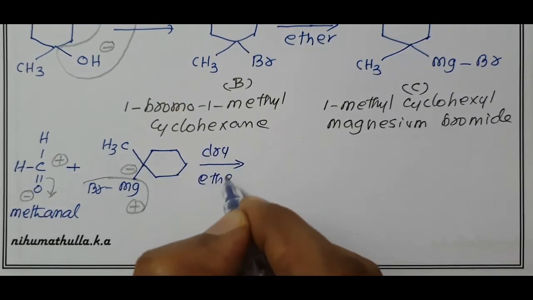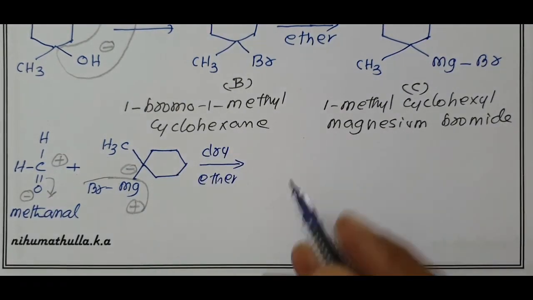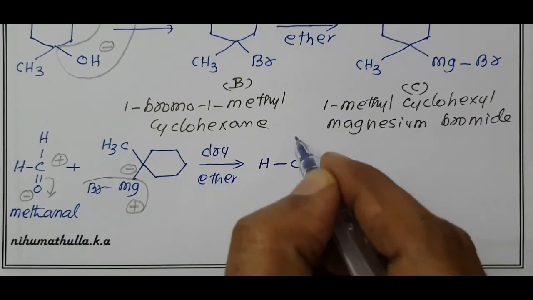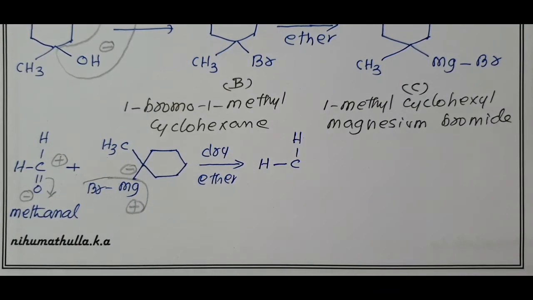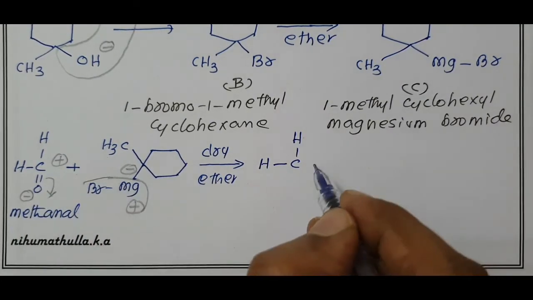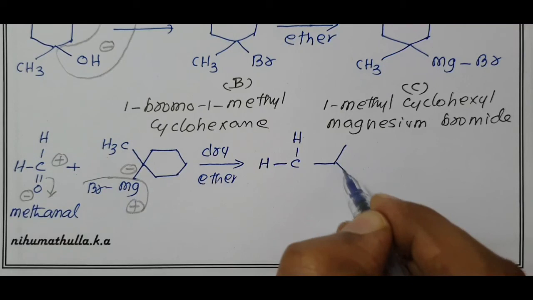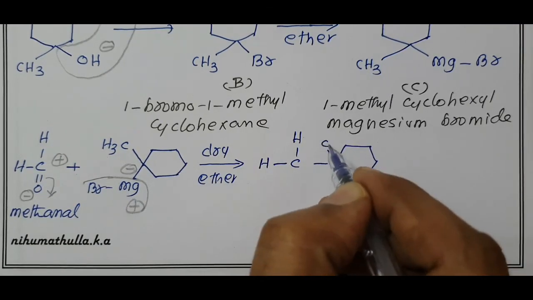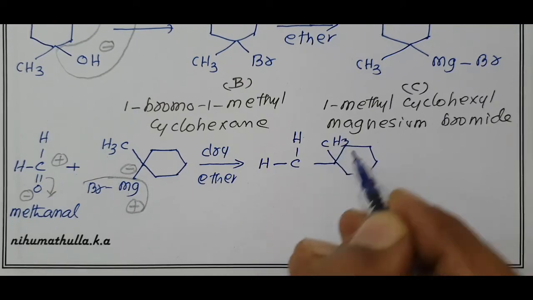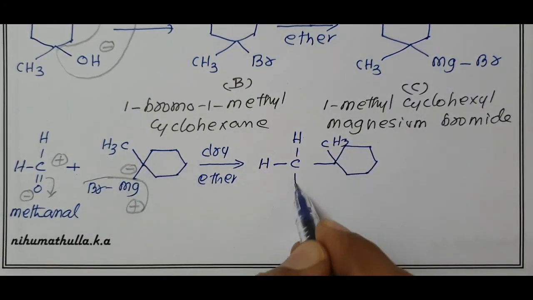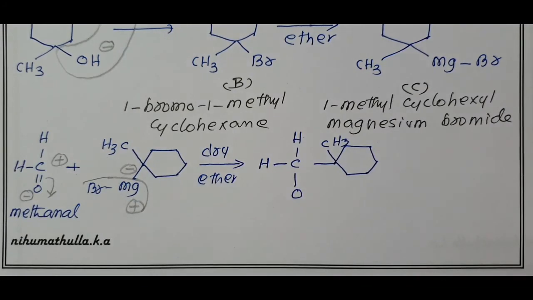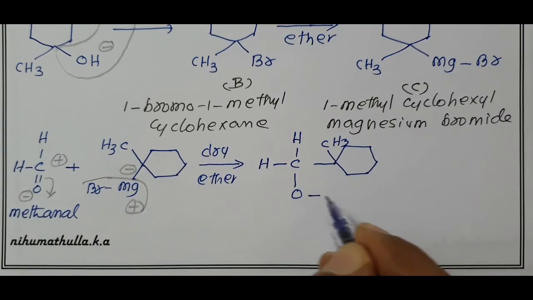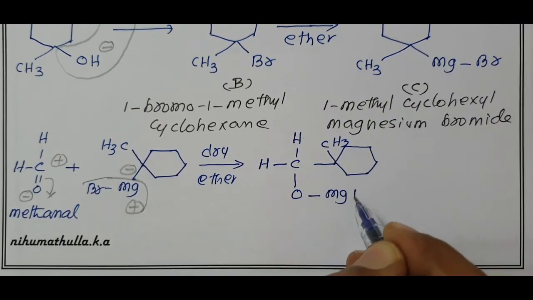It gives HC, here you have 1 hydrogen. This minus is added to carbon. This is your cyclohexyl group, and in that methyl CH3 is present. To this oxygen, MgBr plus is added to O minus, giving the intermediate compound,